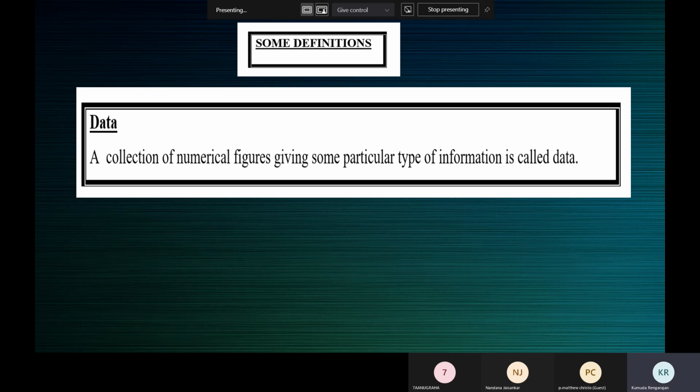So here the information is in numbers and the information is about some particular kind. You cannot have numbers, some of which are the marks scored by 30 students, some of which are the weights of 30 students, and some of which are the heights of 30 students. You cannot put all these numbers together and call it data.